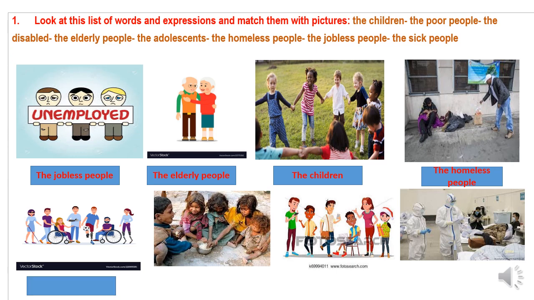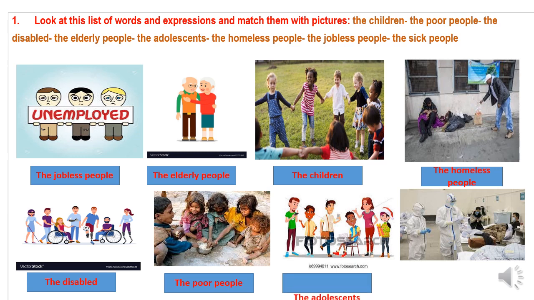Next we have disabled people or handicapped people, as you see in the picture. Let's move to picture number 6. This is poor people, then the adolescents, and of course the last one is the sick people. Okay, good. So as you see here, this is the kind of people that we have in our society.